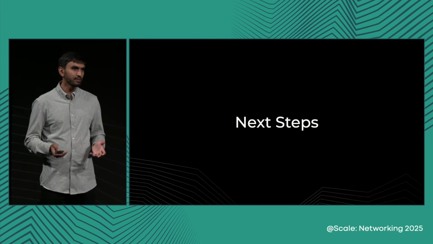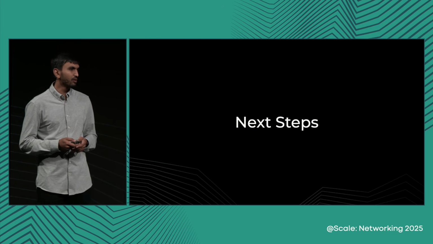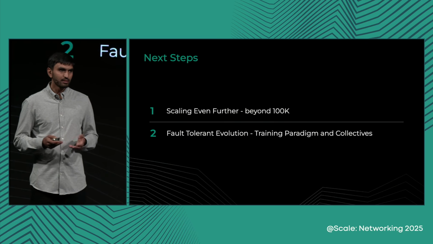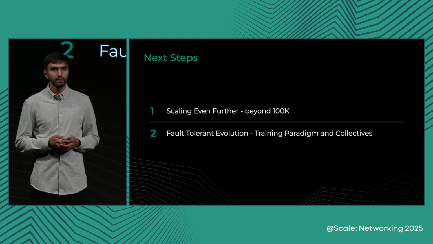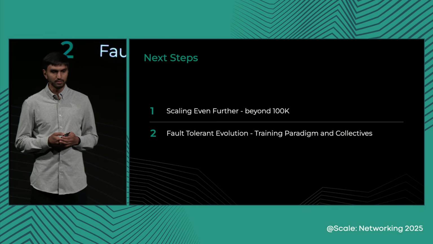Though we took big leaps in scaling the training, we still have a long way to go. As you would have seen, like Guy talking in the keynote earlier today, we are building even larger clusters, up to 1 million GPUs.